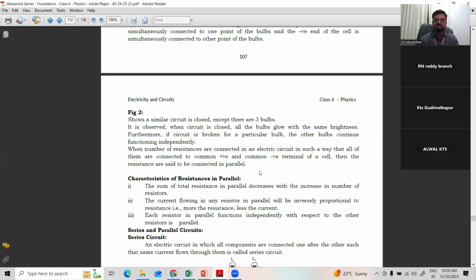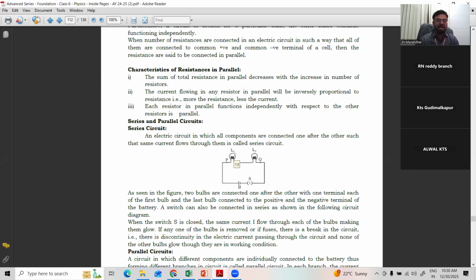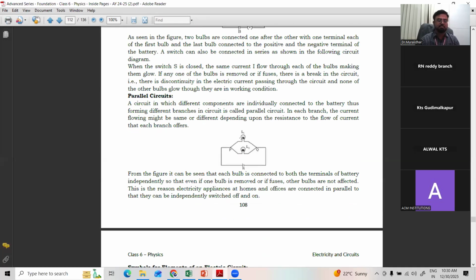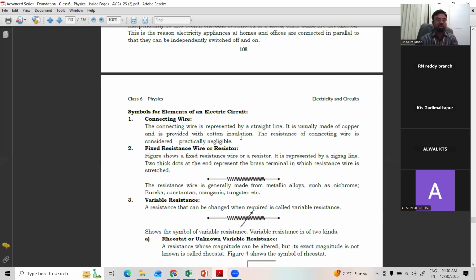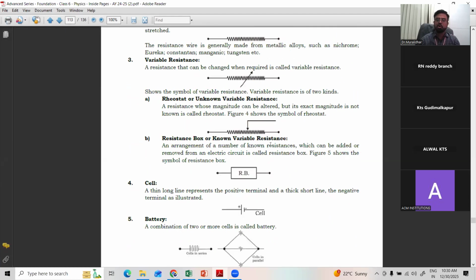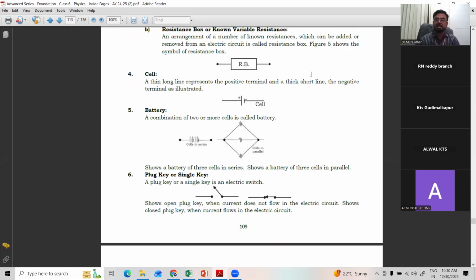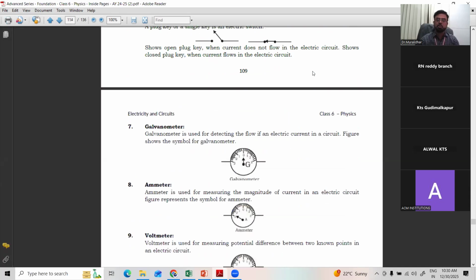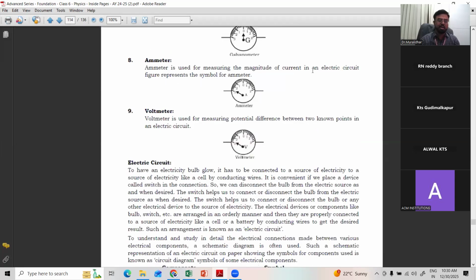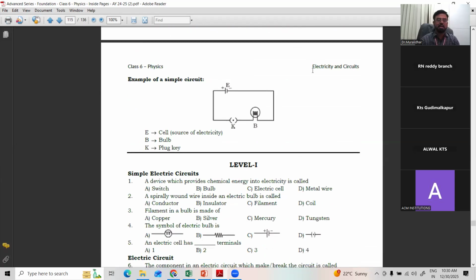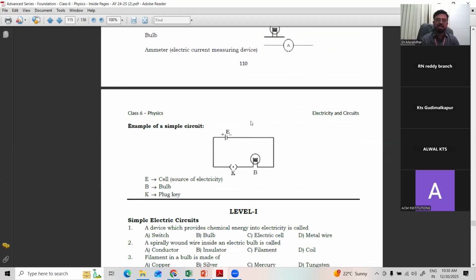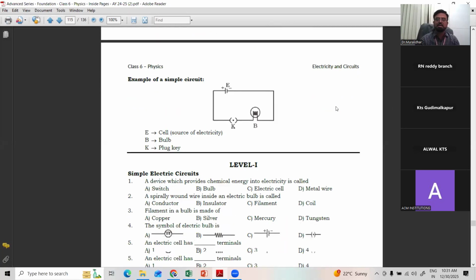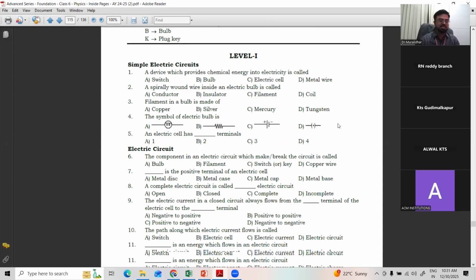What is the effect of resistance connected in series and connected in parallel? Series connection, parallel connection, what is the effect on resistance? And a few more symbols, which you have already seen, the symbols of various electrical components or devices like the galvanometer and ammeter, and finally we'll end with the electric circuit. So in the next class, we can close this chapter, and then we have only one more chapter, the last chapter, to complete, which will take 2 to 3 sessions. So by the end of January, we are going to complete the total syllabus of 8 chapters, right?